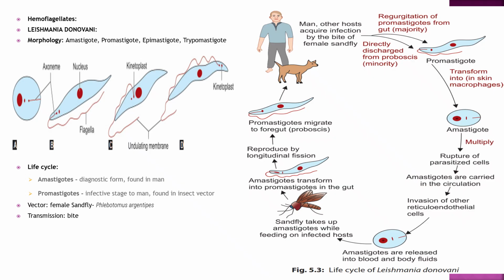Sandfly takes up the amastigote while feeding on infected host. Amastigote form transformed into promastigote in the gut, reproduced by longitudinal fission. Then promastigotes migrate to foregut proboscis, and then again they are taken up into the man or other host by bite of the female sandfly.